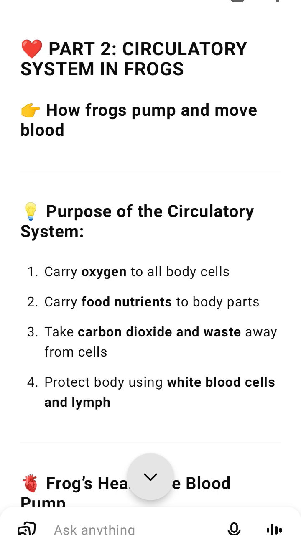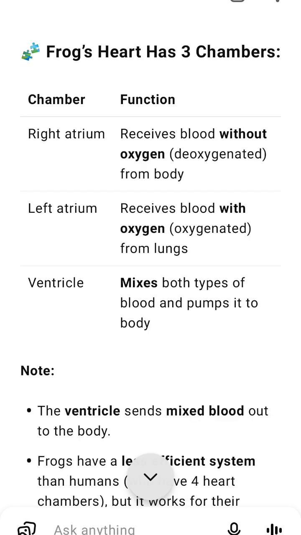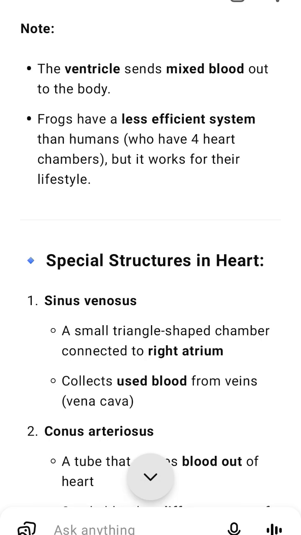Lymphatic system, the body's defense. Lymph is a clear, watery fluid that moves through lymph vessels. Lymph has less protein and no red blood cells. It helps fight infections and returns extra fluid from tissues back into the blood. How circulation works.